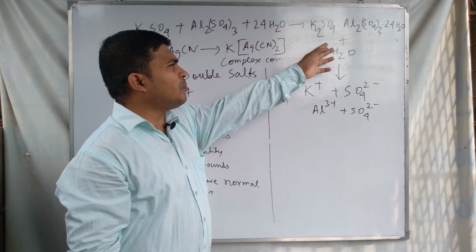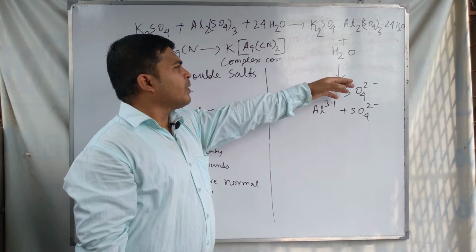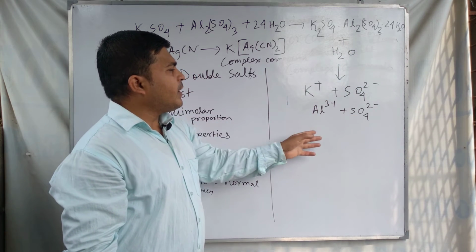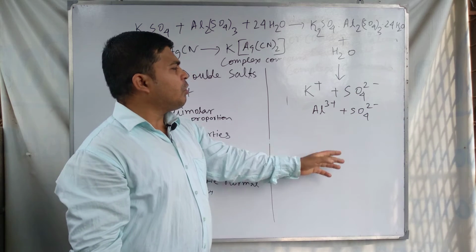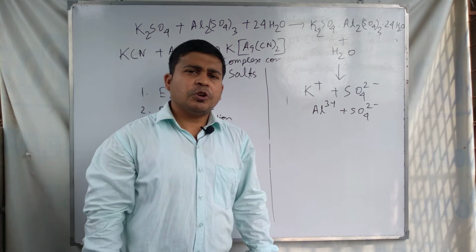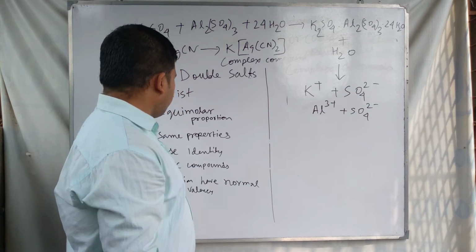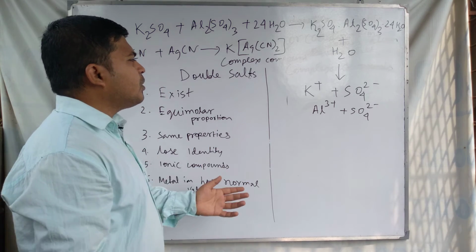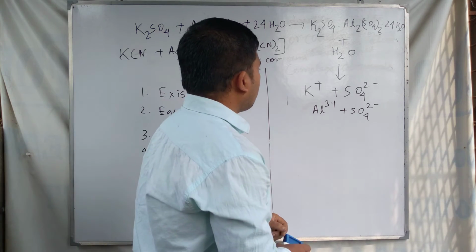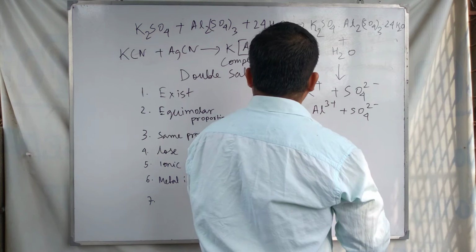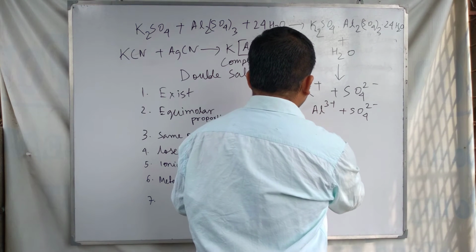Component ions that are present in the double salt all break down in aqueous solution or in solvent. So double salt loses its identity in solution, but complex compound, suppose